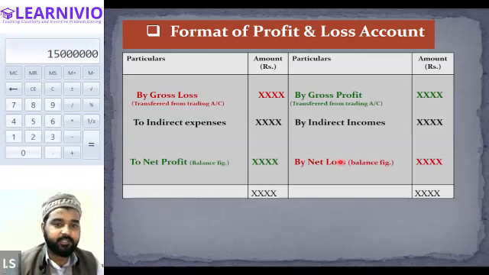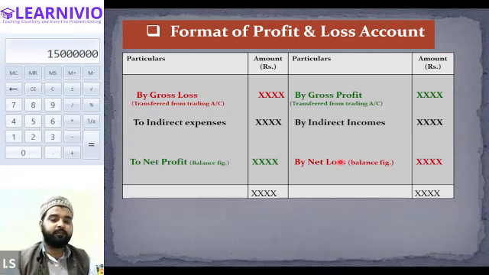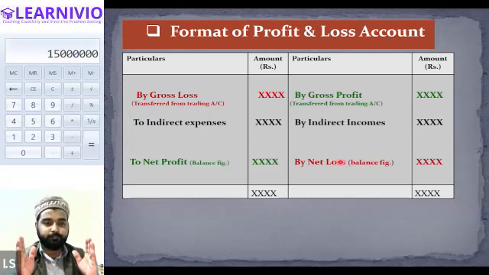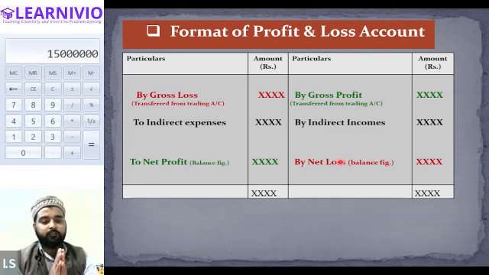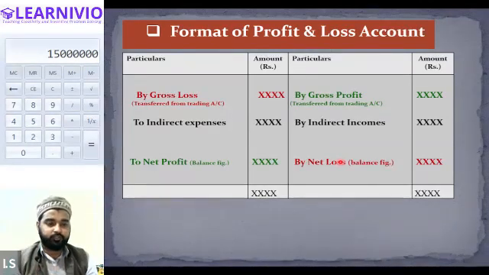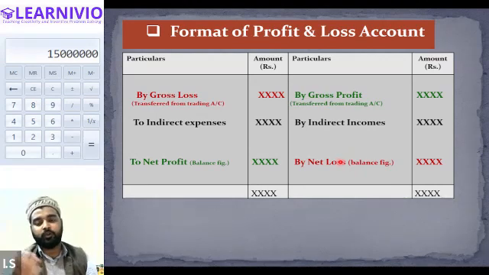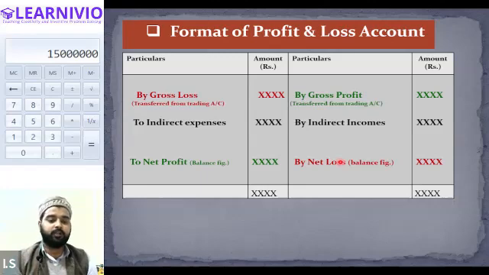Tell me guys, is this clear? Let me explain this again. This is a format of the profit and loss account. In this format, we write down the gross profit and the gross loss. First of all, gross profit is written on the credit side of the profit and loss account, and gross loss is written on the debit side of the profit and loss account. So where will the gross profit and the gross loss come from? It will be carried forward from the trading account to the profit and loss account.